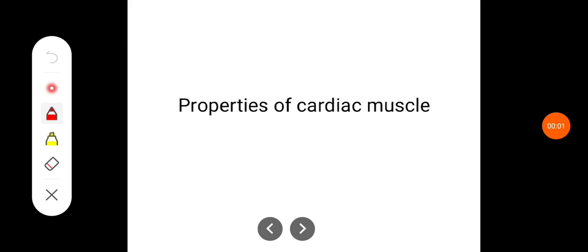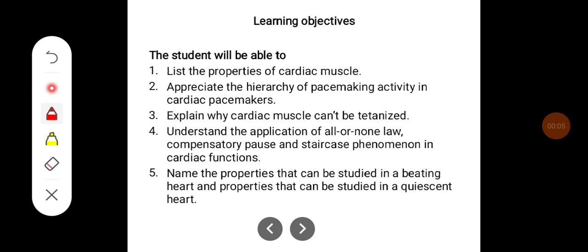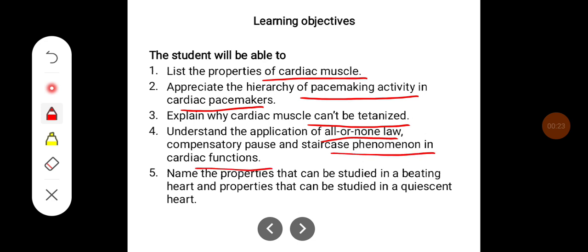Hello everyone. In this class, we'll try to learn about the properties of cardiac muscle fibers. The learning objectives would be: list the properties of cardiac muscle fibers, appreciate the hierarchy of pacemaking activity in cardiac pacemakers, explain why cardiac muscle can't be tetanized, and understand the application of the all-or-none law, compensatory pause, and staircase phenomena in cardiac functions. Name the properties that can be studied in a beating heart and properties that can be studied in a quiescent heart.